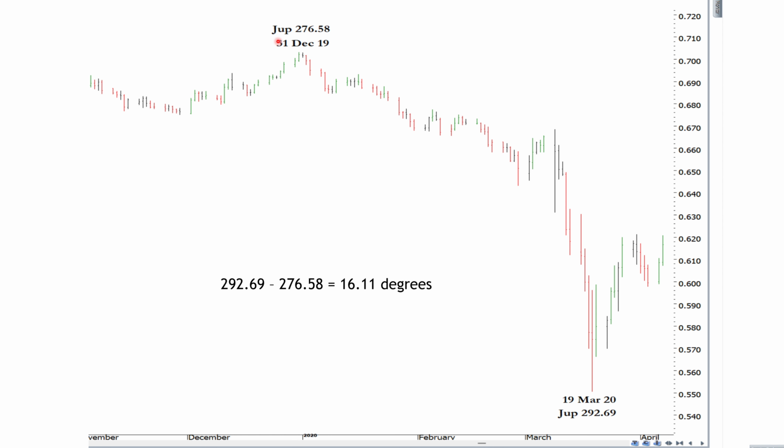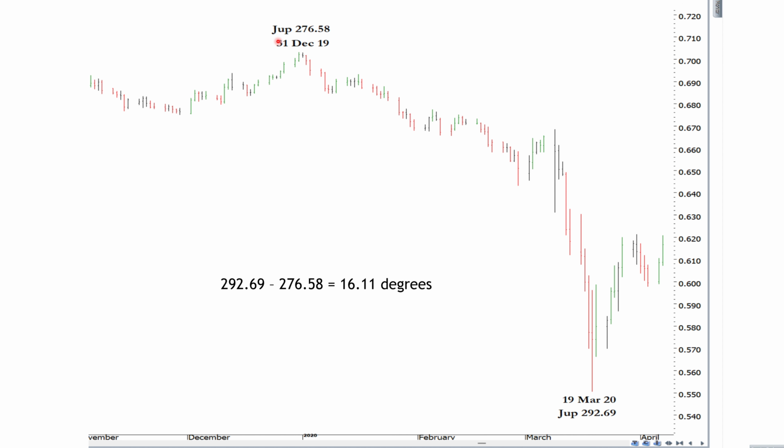Now, is that important? Who knows? This is one reading. You've got to have a look at a bunch of highs and lows over years and years on your market. Now, I'll tell you this, I don't know if this is important because Jupiter, this is geocentric Jupiter, is not what I believe to be a dominant planet for the Australian dollar. So it's not a market that I look to for providing cycle highs and lows. The forecast that I gave out in December with all those dates coming in, that's not based off Jupiter geocentric or heliocentric, I can tell you that much.